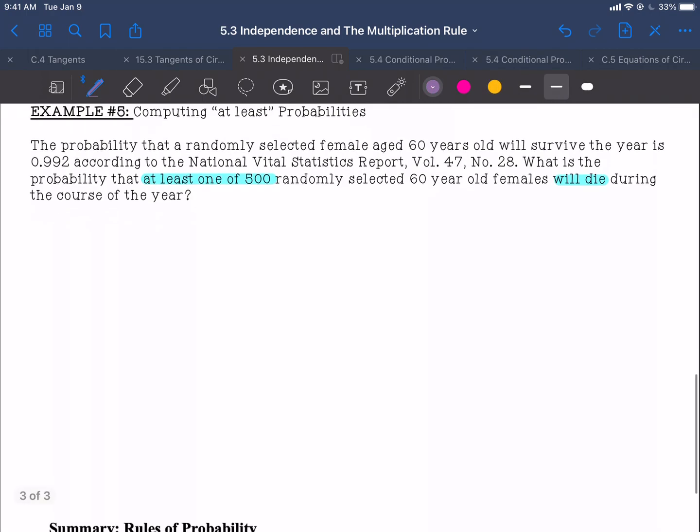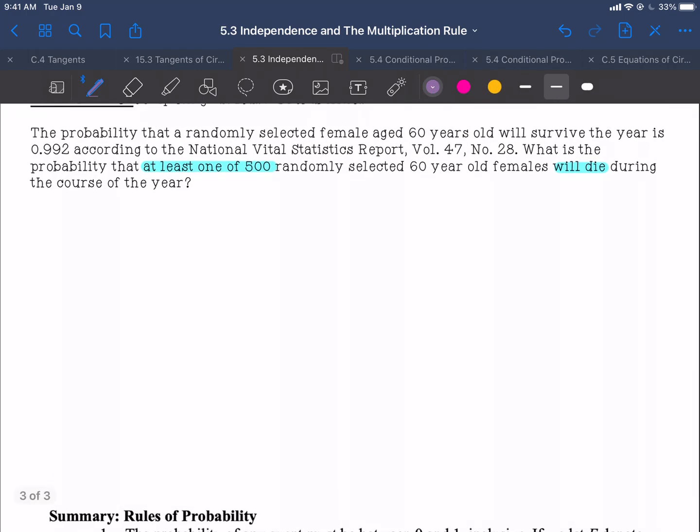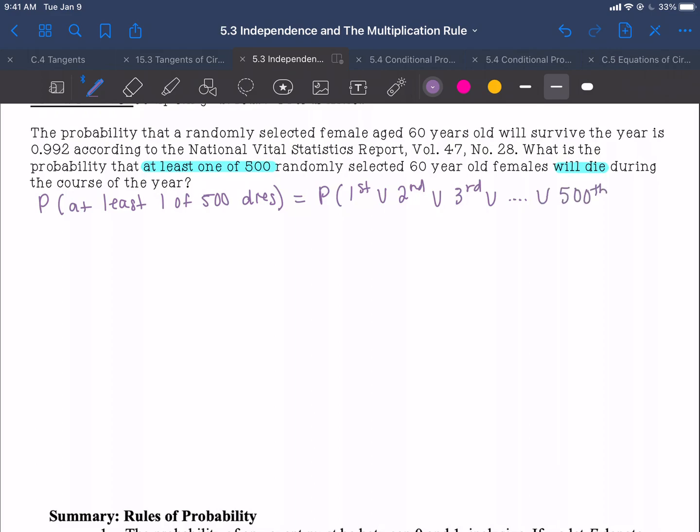Okay, so the probability that at least 1 of 500 dies. That would mean we're finding the probability that the first person dies, or the second, or the third, or all the way up, or the 500th person dies.